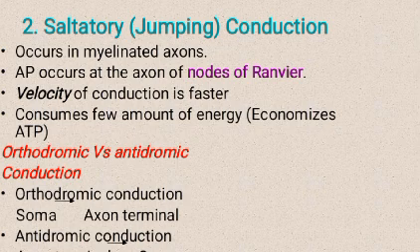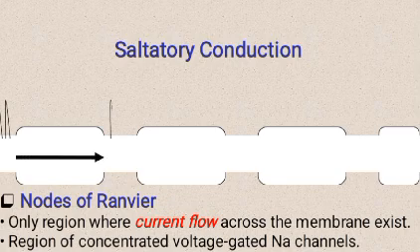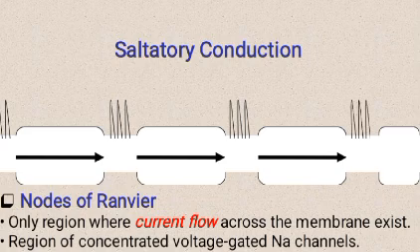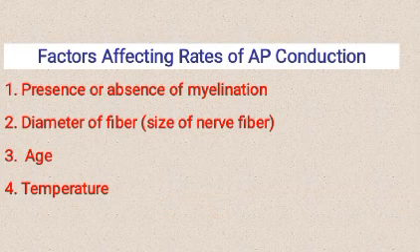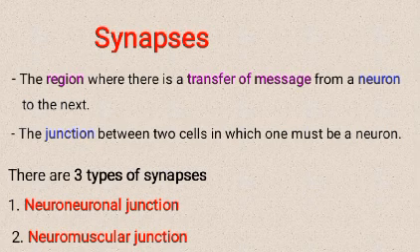Orthodromic conduction, and vice versa, antidromic conduction. Orthodromic conduction: soma to axon terminal. Antidromic conduction: axon terminal to soma. Saltatory conduction, node of Ranvier: only the region where current flows across the membrane, a region of concentrated voltage-gated sodium channels. Factors affecting rate of AP conduction: presence or absence of myelin, diameter of fiber or size of nerve fiber, age, temperature. Synapse: the region where there is a transfer of message from a neuron to the next.